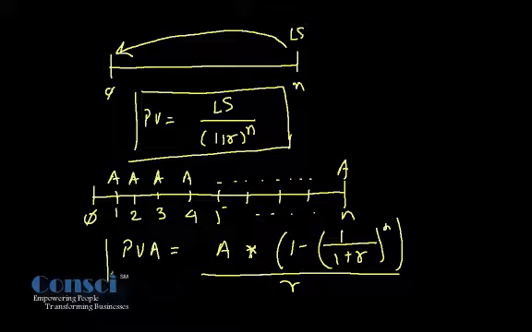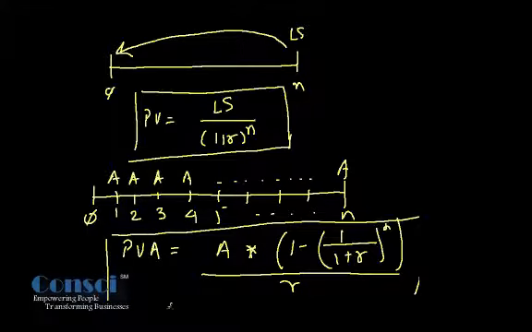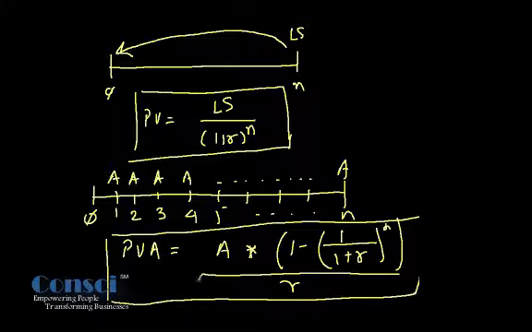Now all these equations, whether it's FVA or PVA, are derived by using the geometric progression, the details of which we are not going to look into in this lesson. So this is present value of annuity. Now there are certain other forms of present value which are going to be critical from the perspective of valuation. So let us have a look at them as well.